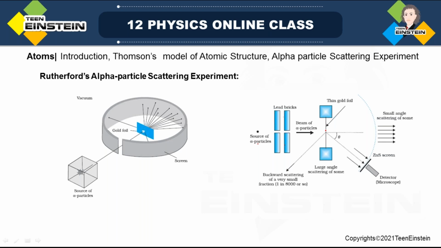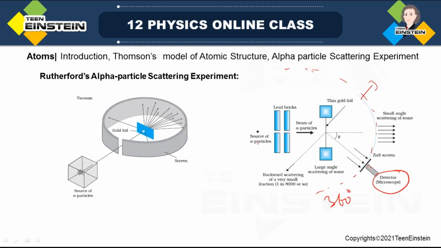This is the thin gold foil and this is actually the screen. Wherever there is bright light, it can be seen by a movable detector. These movable detectors can rotate up to 360 degrees.